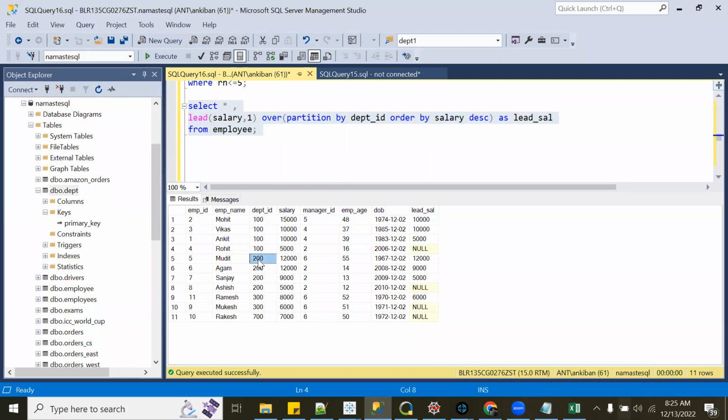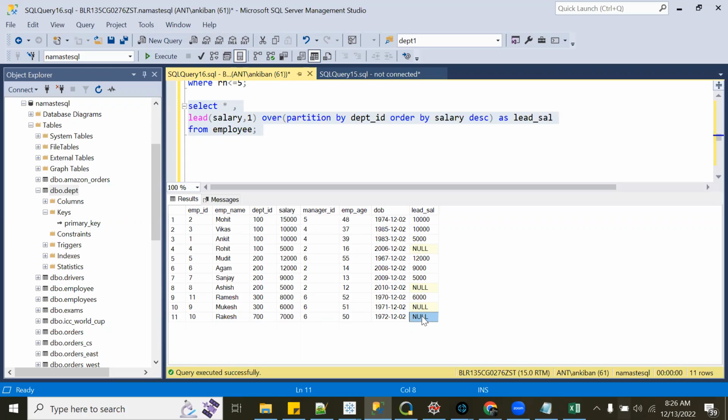Again in department ID 200, this is the last row, so it is again null. Again in 300, there is no next row here, so null. And this is the only row in 700, so it is null. Is it fine?